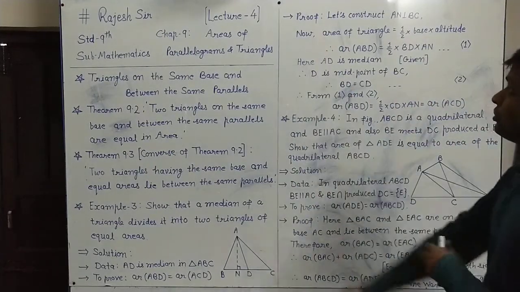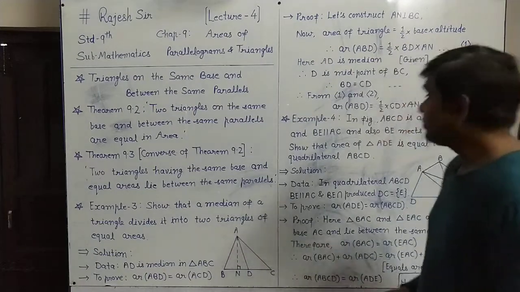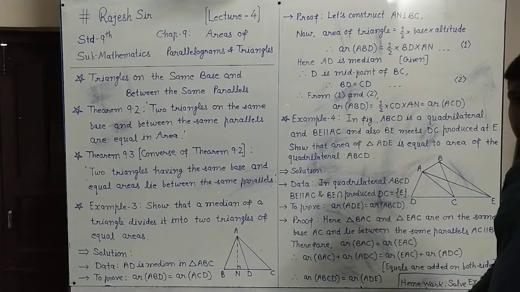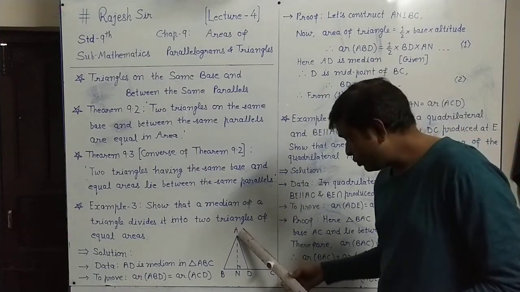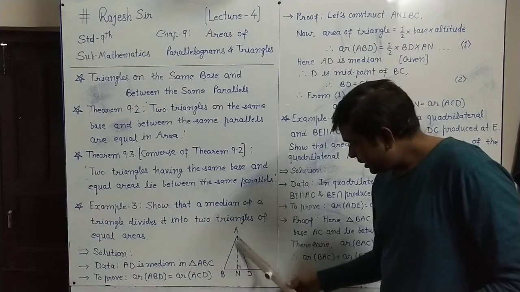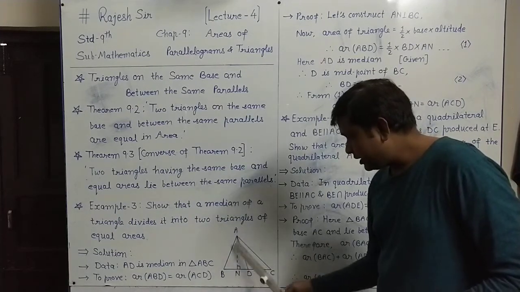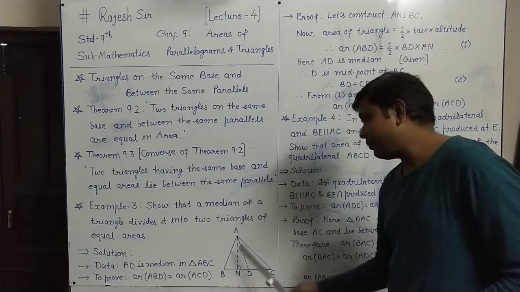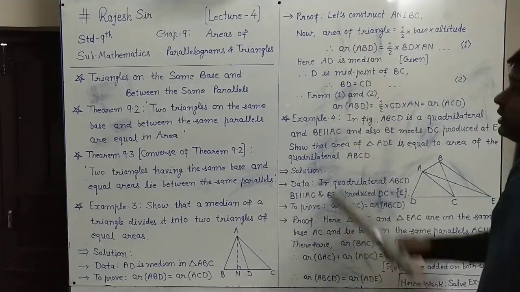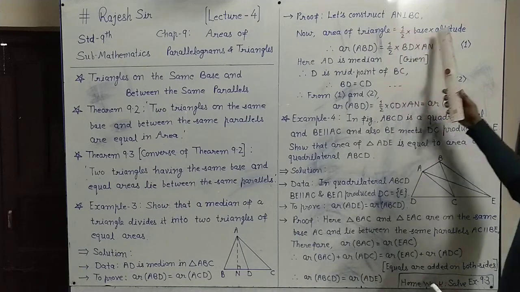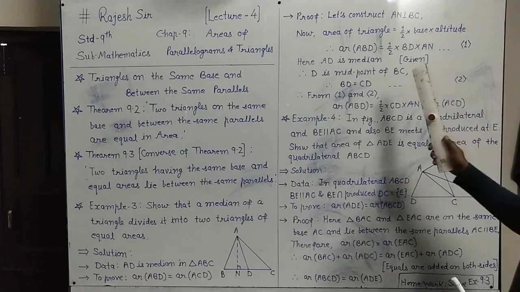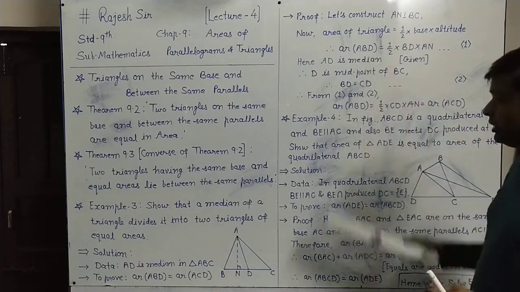So in the proof, to prove this, let's construct AN perpendicular to BC. This is an extra construction we have to draw, AN. By a broken line we have shown it here. AN is the extra construction, perpendicular on BC, making 90 degrees. Now we know that area of a triangle equals half into base into altitude. Place this formula for the area of triangle ABD.